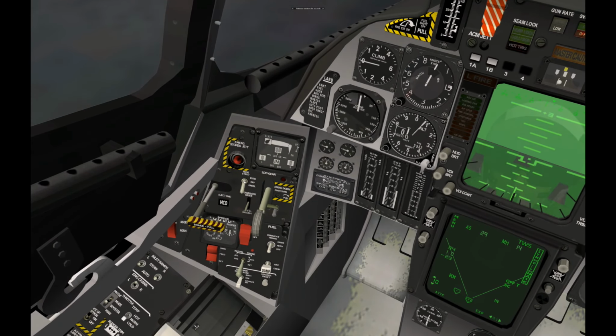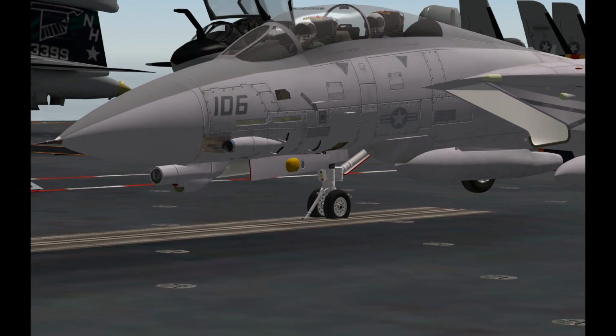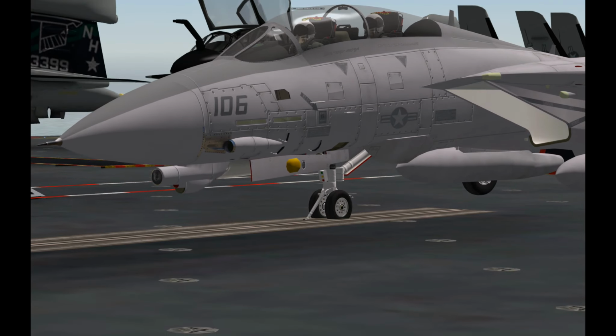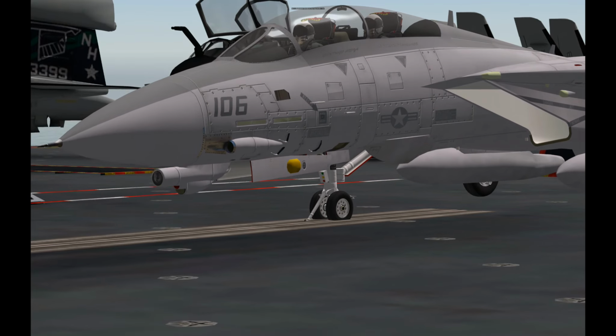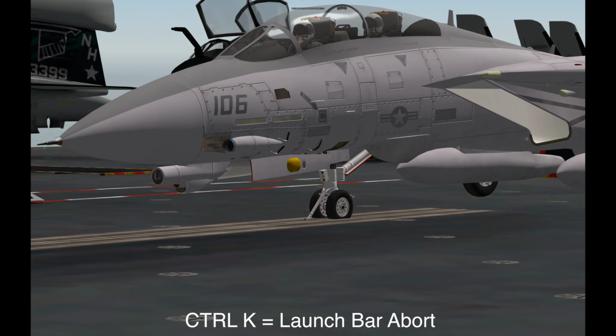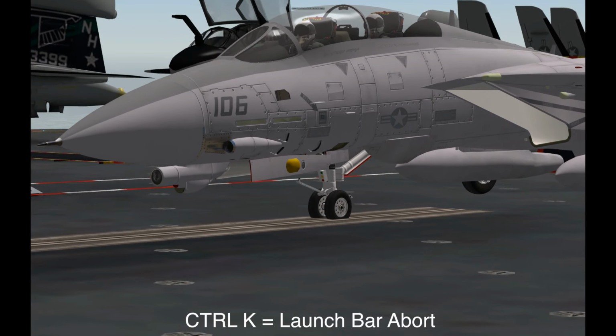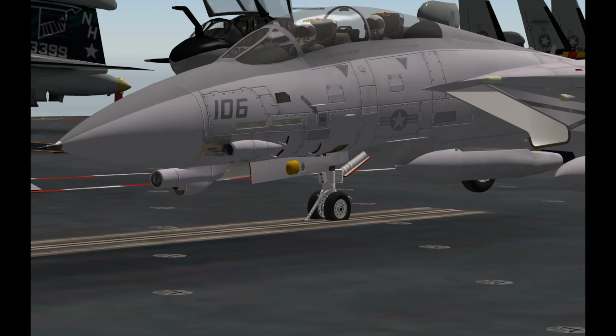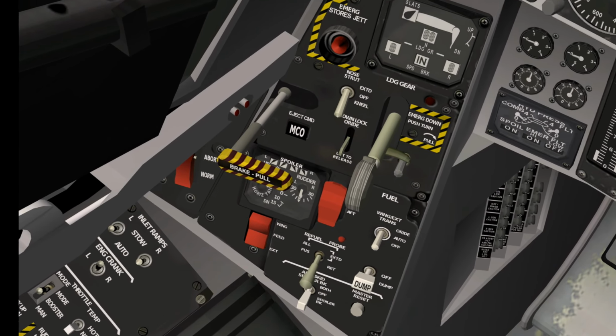Kneel the nose gear. Kneeling the nose gear lowers the launch bar. If you have to taxi off the catapult, raise the launch bar before you unkneel the jet. Select Extend on the nose gear once airborne. Check that your trim is set to 0.